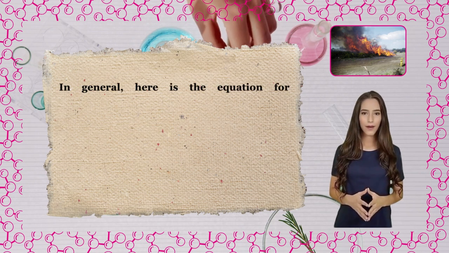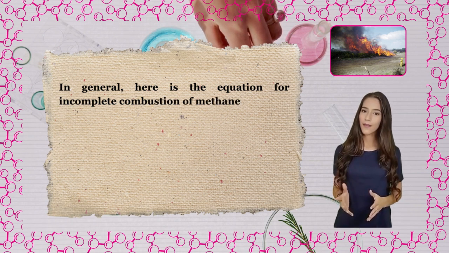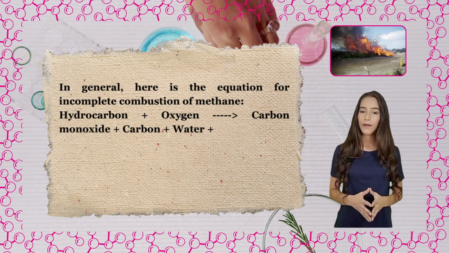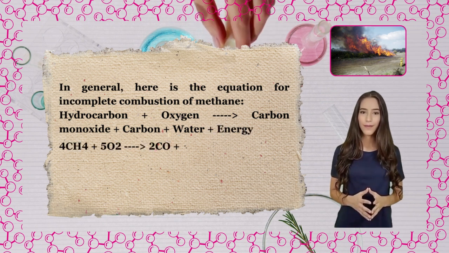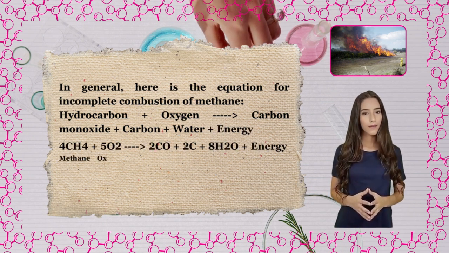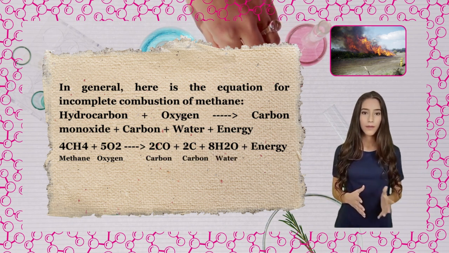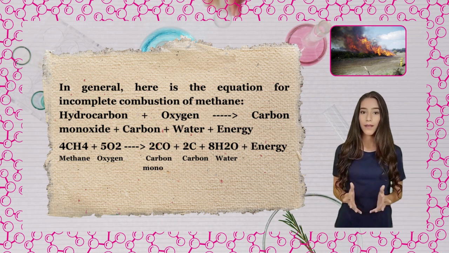In general, here is the equation for incomplete combustion of methane. Hydrocarbon plus oxygen gives carbon monoxide plus carbon plus water plus energy. 4CH4 plus 5O2 gives 2CO plus 2C plus 8H2O plus energy.